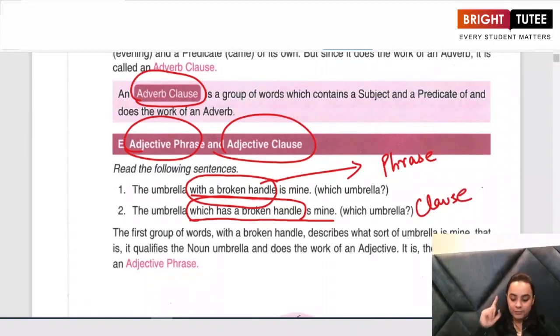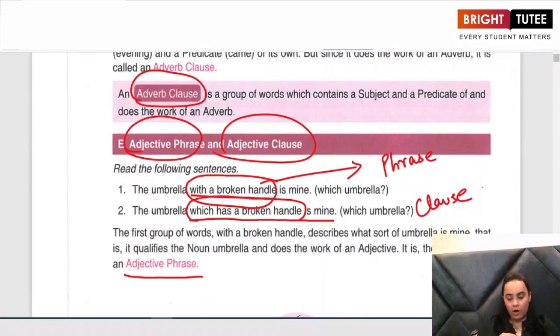Now, this is giving a description. What is an adjective? An adjective is a describing word. This is the simplest thing that we know about an adjective. So in the first sentence, I am describing my umbrella using a phrase, "with a broken handle." And this phrase is known as an adjective phrase.